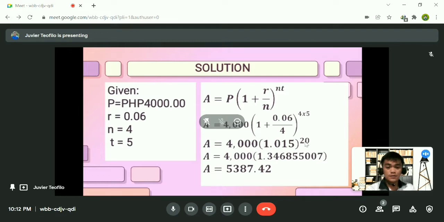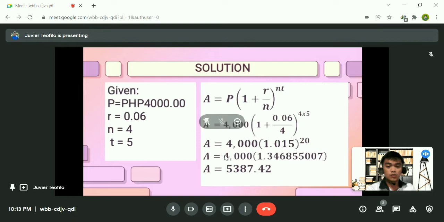So 4 times 5 is equal to 20. So 4,000 times the parentheses of 1.015 to the power of 20. And you're going to solve this. 1.015 to the 20 is equal to 1.346855007.